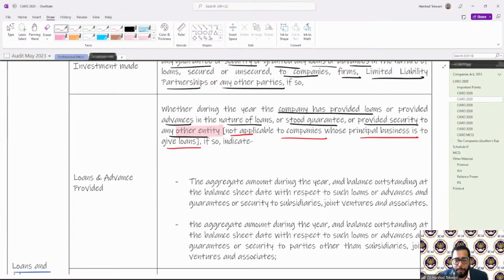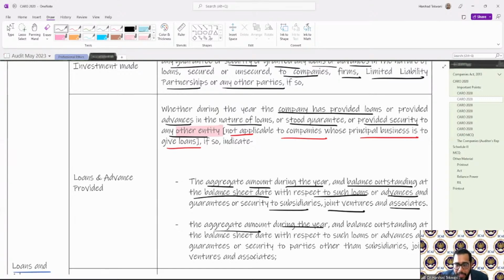So we need to provide the aggregate amount during the year and the balance outstanding at the balance sheet date with respect to such loans and advances given to subsidiaries, joint ventures, associates, and the aggregate amount during the year and balances outstanding at the balance sheet date with respect to such loans, advances or guarantees to parties other than the subsidiary, joint venture and associate.